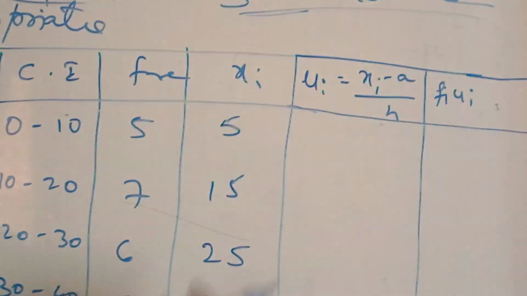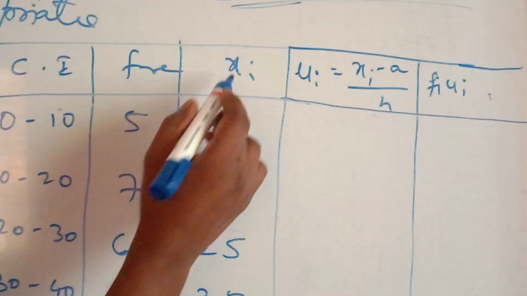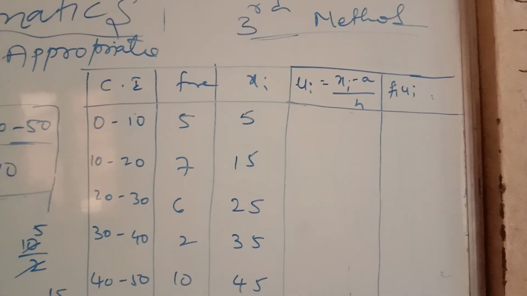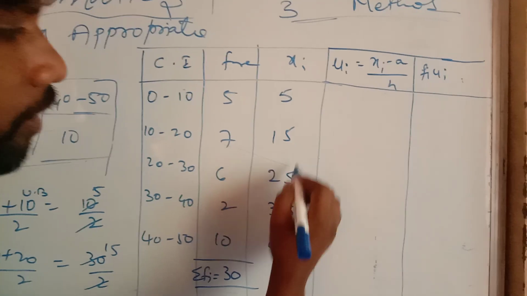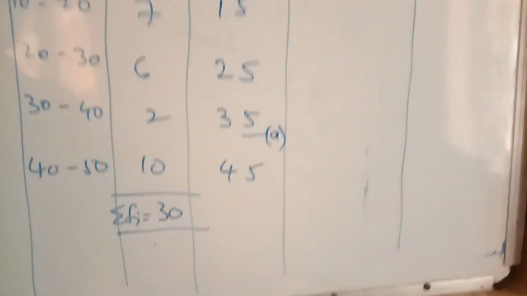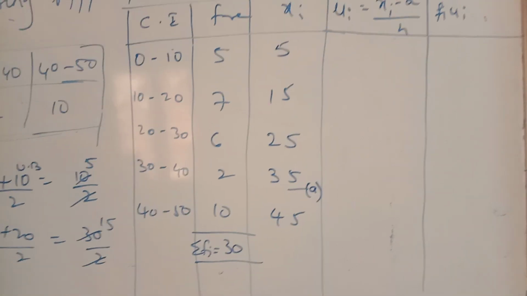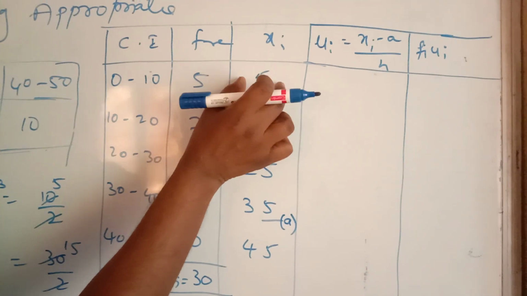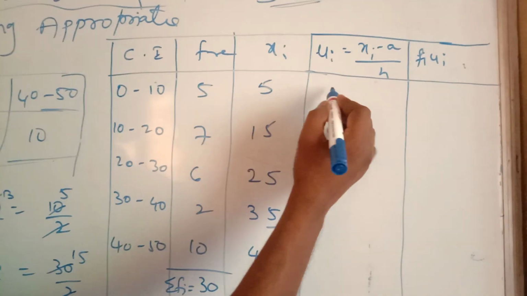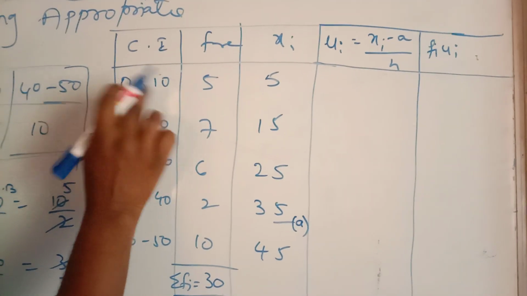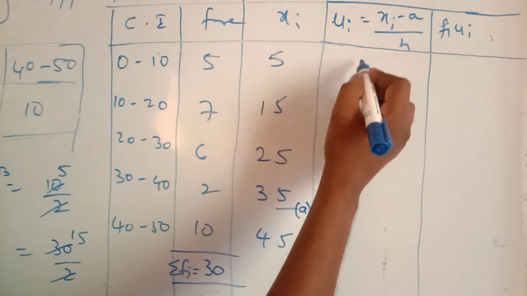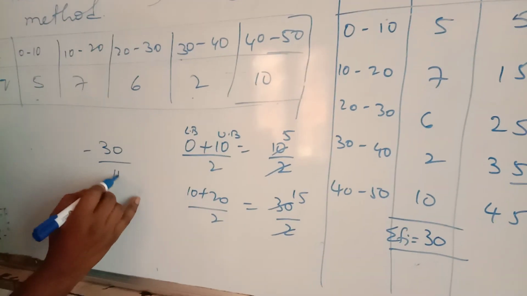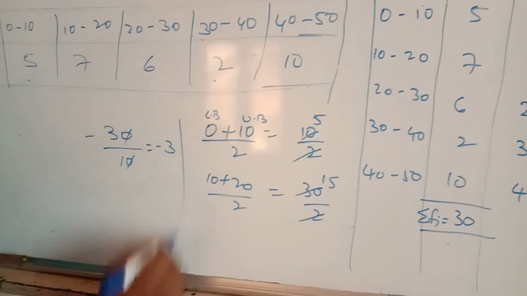So now in the Xi column, the third column, you can select any one number as A. That is nothing but the assumed value. For example, if I take A as 35, now Xi minus A. First Xi value is 5. 5 minus 35 is nothing but minus 30, and the class interval is 10. That is nothing but minus 30 by 10. 0 and 0 get cancelled, you are getting minus 3.